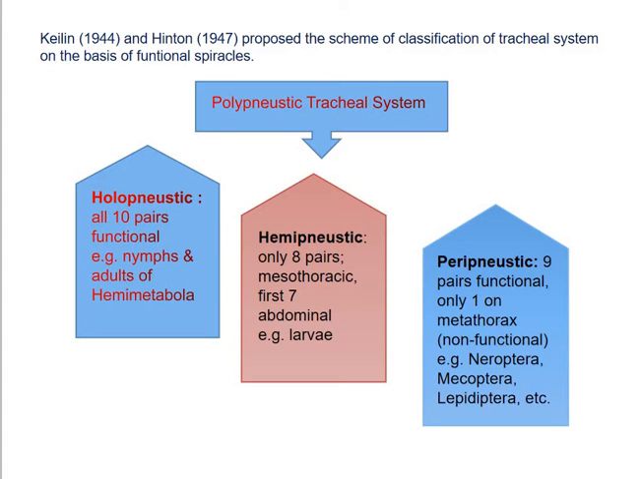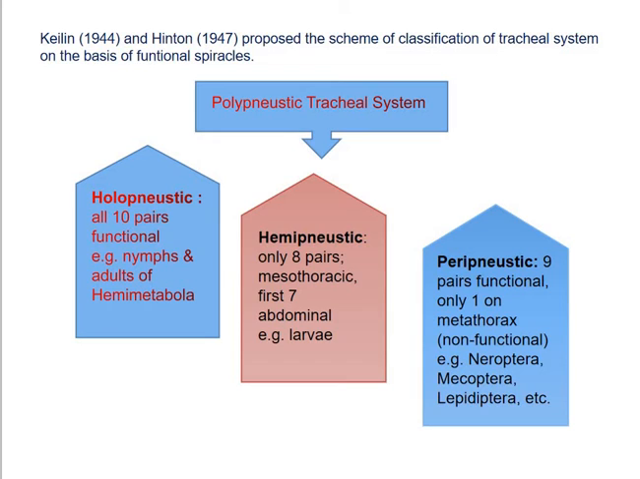The polynuclear tracheal system represents the open type of tracheal system and can be divided into three subtypes. The first type is the holonuclear tracheal system, consisting of all 10 pairs of functional spiracles. This type is found in the nymphs and adults of a large number of hemimetabola, particularly bugs.